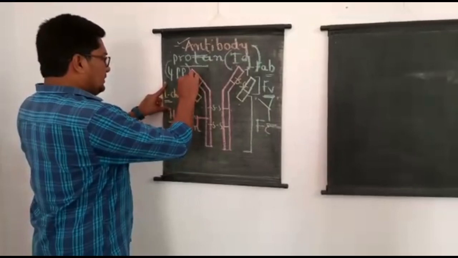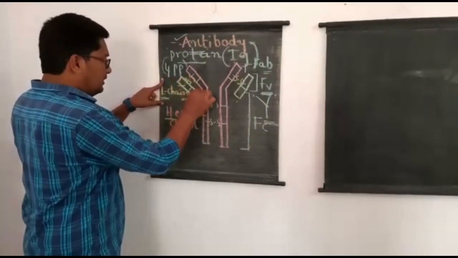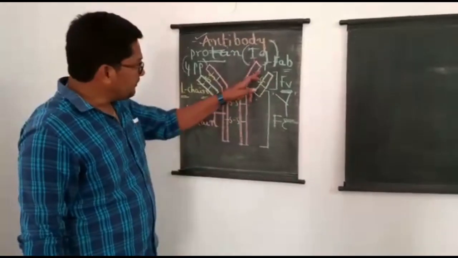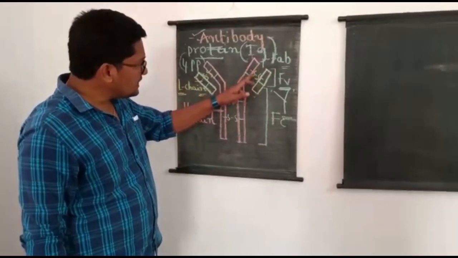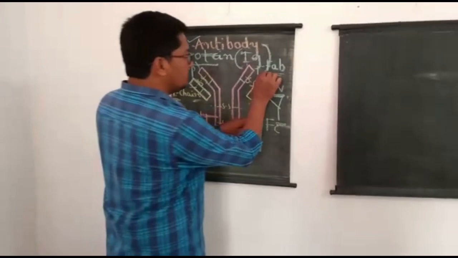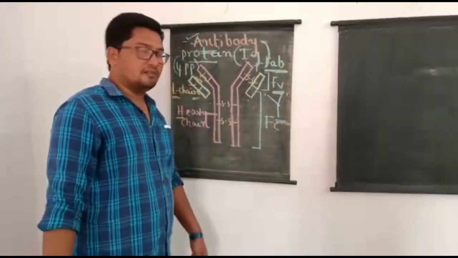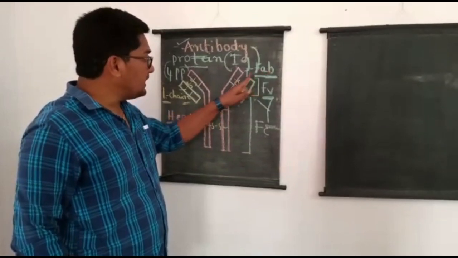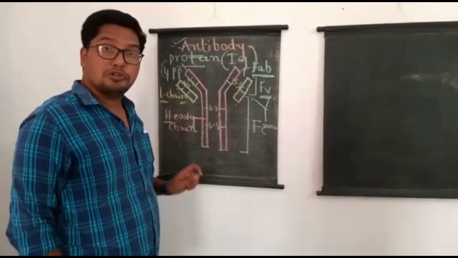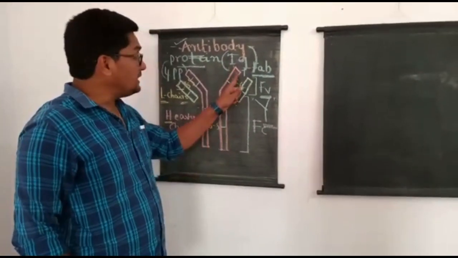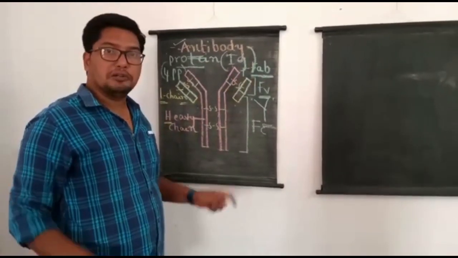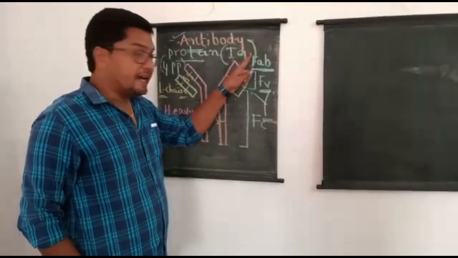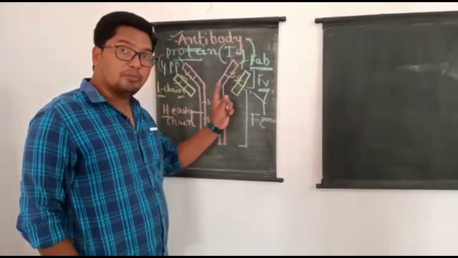Finally, it is a Y-shaped molecule, and in it we can see two arms. The very proximal end of each arm is called the FAB region, where AB stands for antigen binding region. I already told you an antibody is an antigen binding protein molecule, so it is clear that an antigen can never bind at random sites of the antibody.